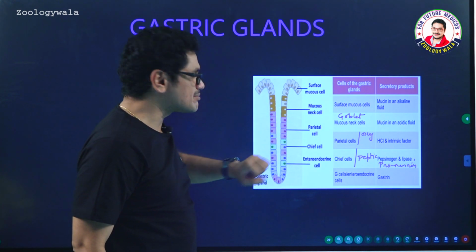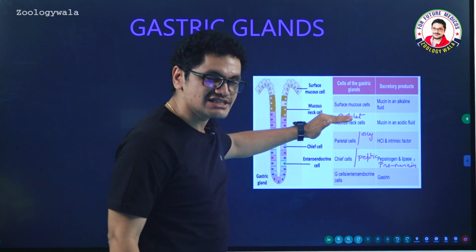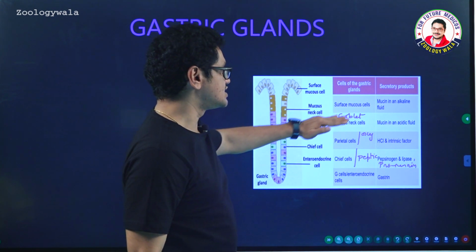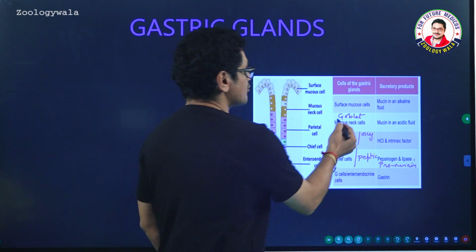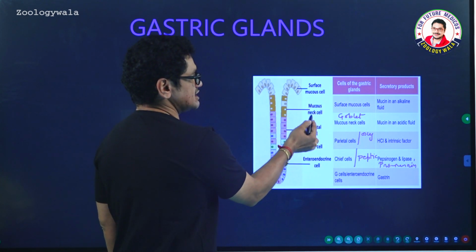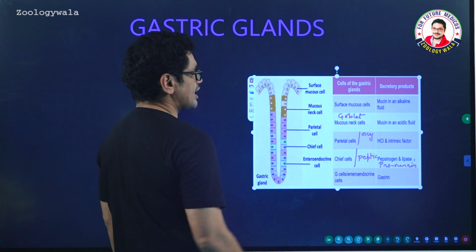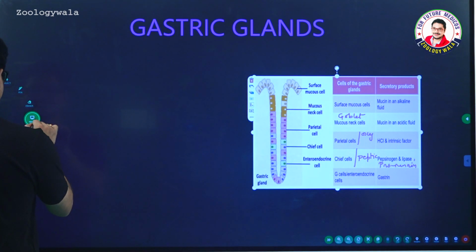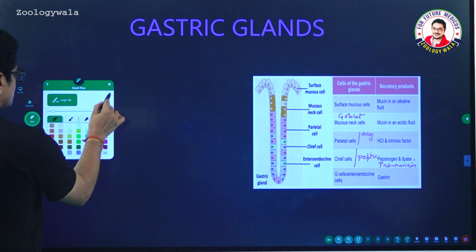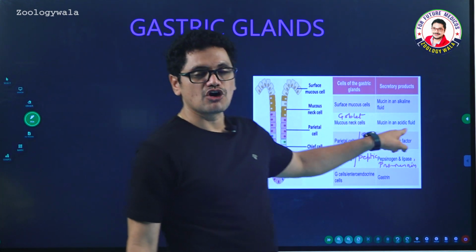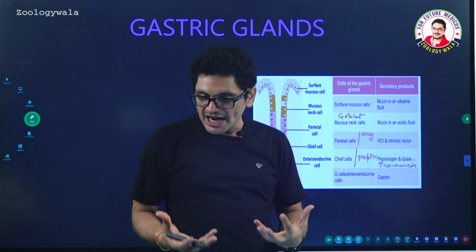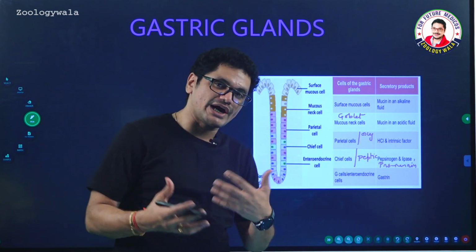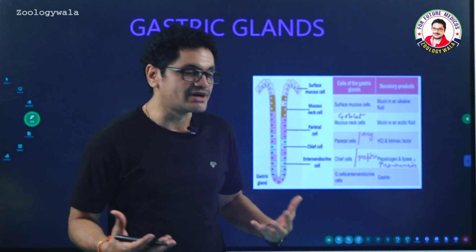So a number of cells are present in the gastric glands. What are the cells present in the gastric glands? Mucous cells are present, which produce mucus, followed by the mucous neck cells. See the mucous neck cells here, they are going to produce mucus. The goblet cells, which are also called mucus cells, produce mucus, and the function of these mucus cells is to provide smoothing, lubrication.